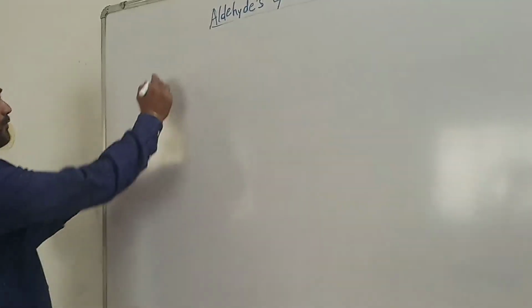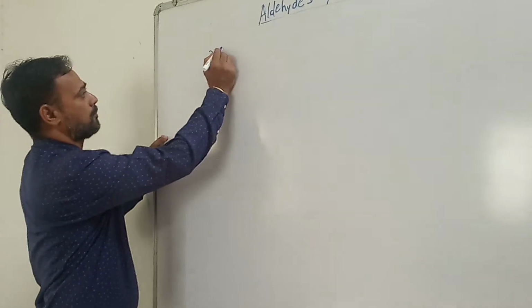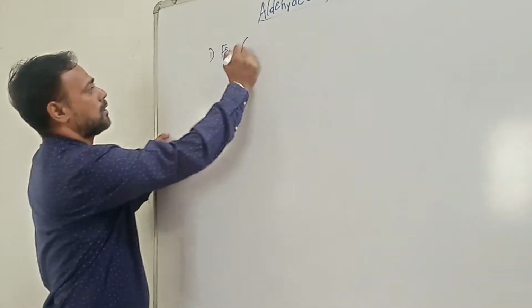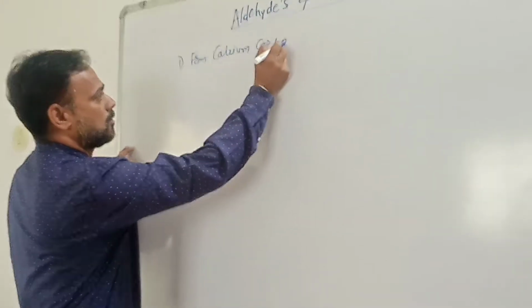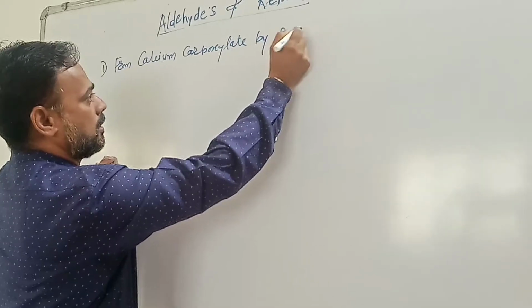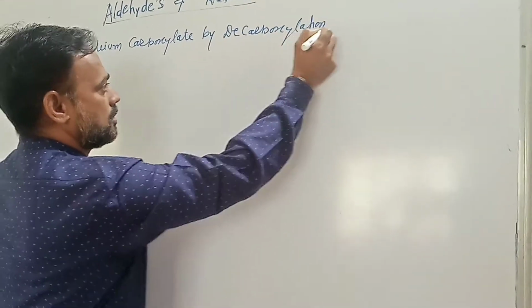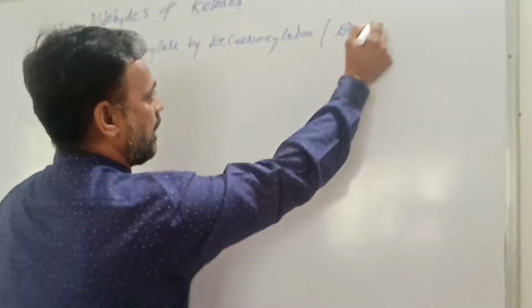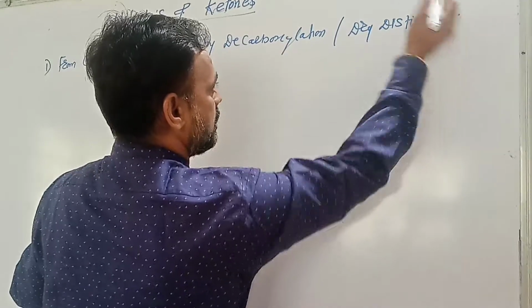Now first, the preparation of aldehydes and ketones from calcium carboxylate by decarboxylation or dry distillation.